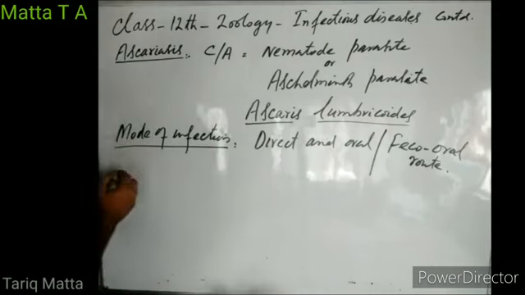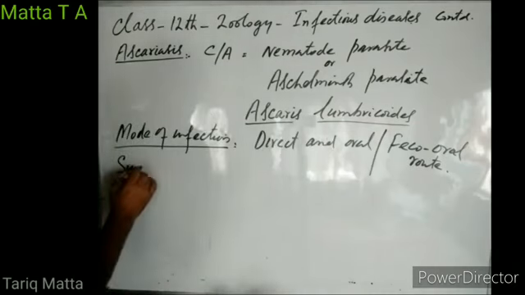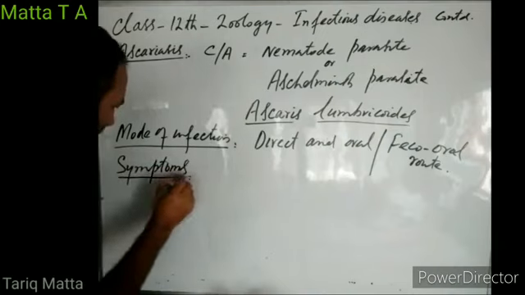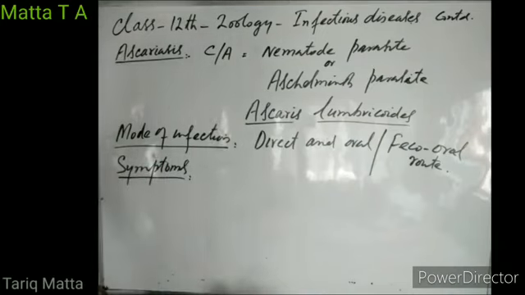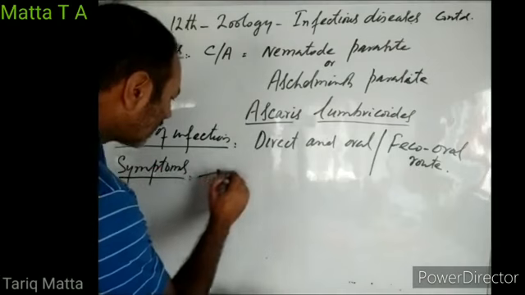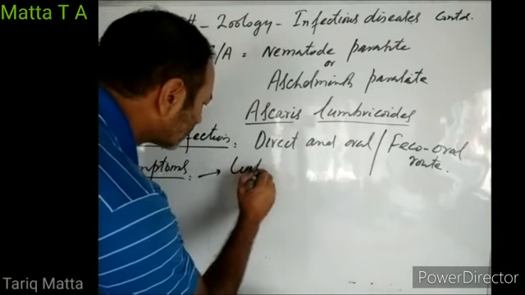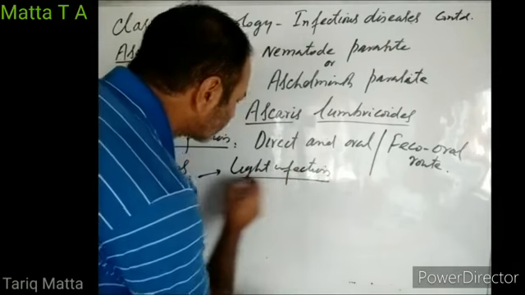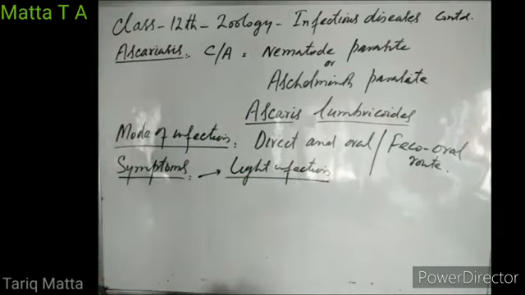Then what are the symptoms of ascariasis? Ascariasis may be in the form of a light infection or a heavy infection. If a person is having a light ascariasis infection, that means the person is not having too many worms in his alimentary canal.